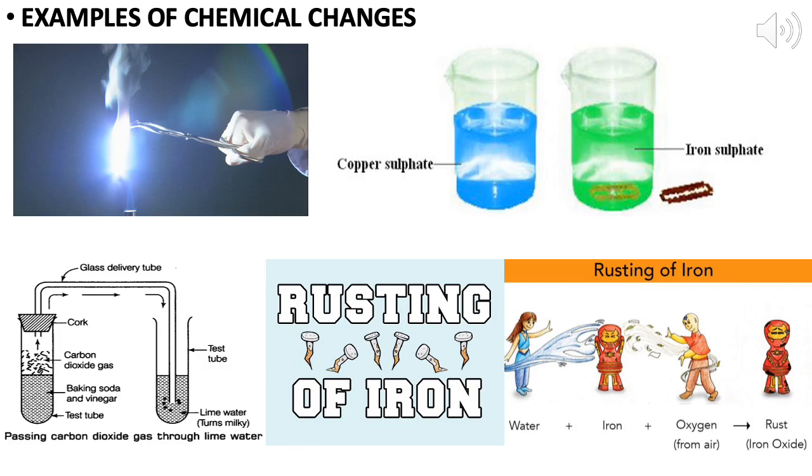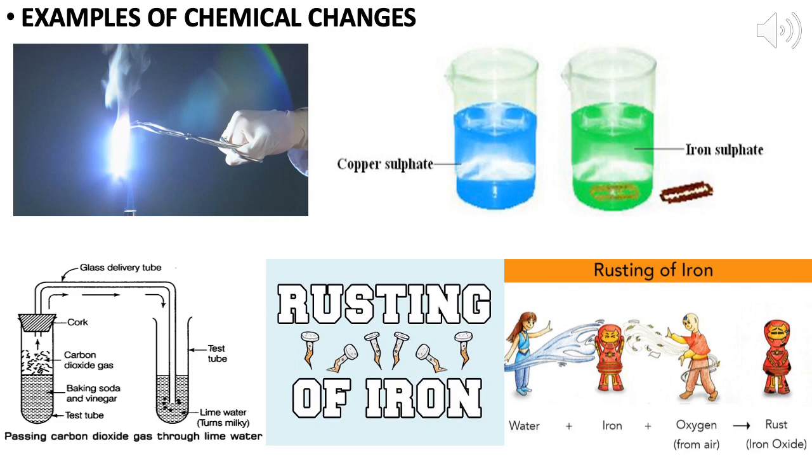Now, the fourth process, that is rusting of iron. Yes, students, a very common process. Rusting of iron actually takes place when iron comes in contact with water and oxygen. Water is present in the atmosphere in the form of moisture. When this moisture and oxygen come in contact with the iron, rust, that is iron oxide, is formed, which is brown in color, and it forms a layer over the iron object. This is also a chemical change. Why? Because a new substance is formed, that is iron oxide.